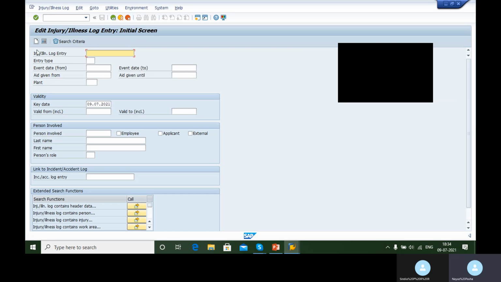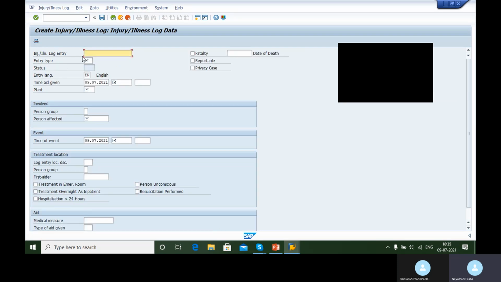You have to mention the basic data if you are searching for any injury report already present in the system, or if you want to create it, click on the create button and make an entry of all the data related to the injury. This is one example for the injury illness report. Or if you want to see some sample reports, that too is possible.